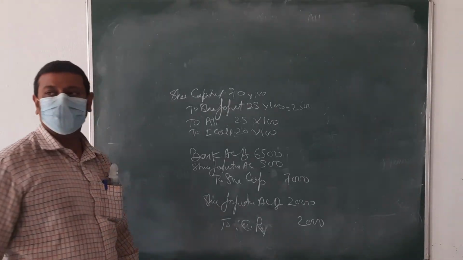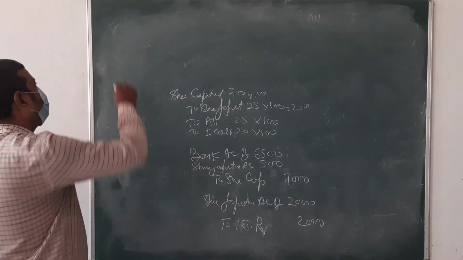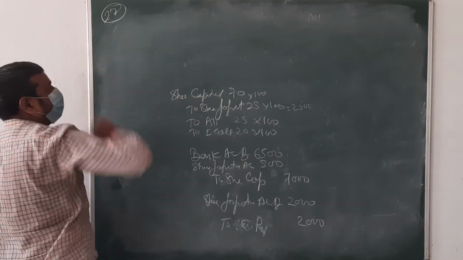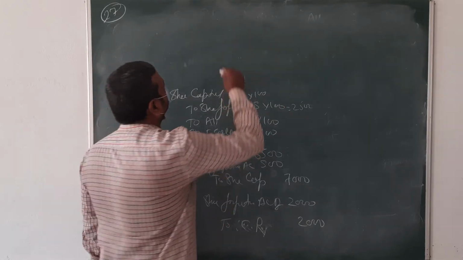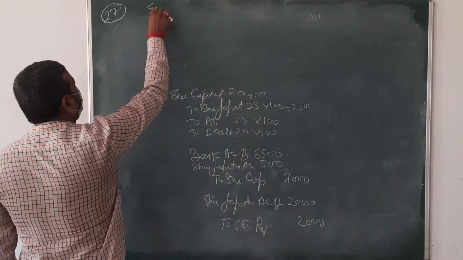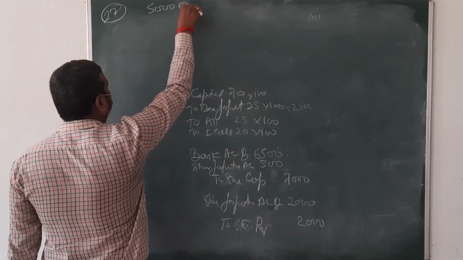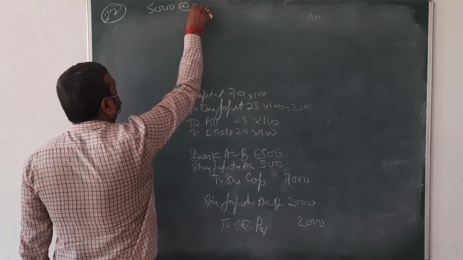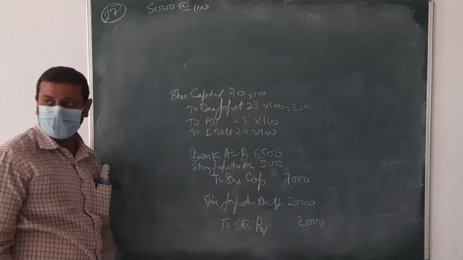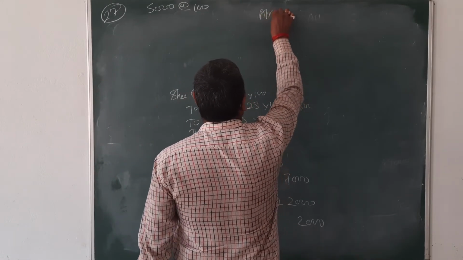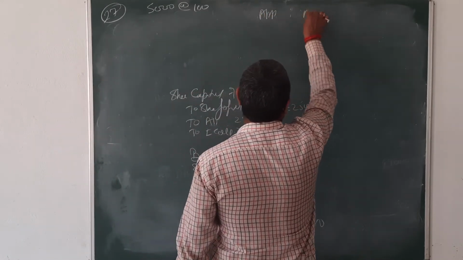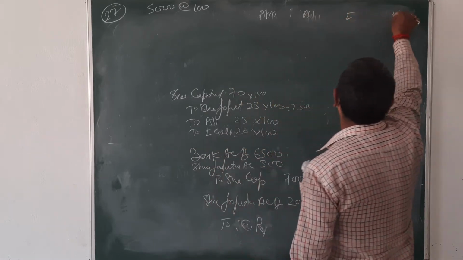See, question number 20. Okay, start reading. Dinesh Limited issued 5,000 shares of ₹100 each at par. 5,000 shares at the rate of 100. Okay, next. Payable as follows. Just make it like that: application, allotment, first call, second call.